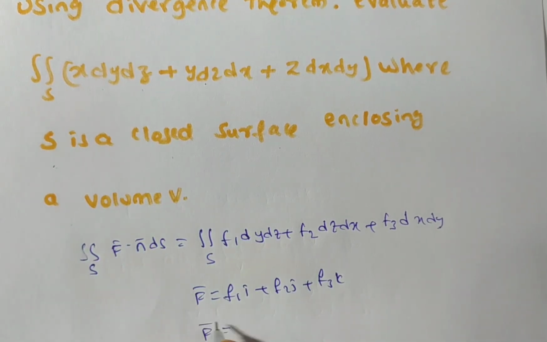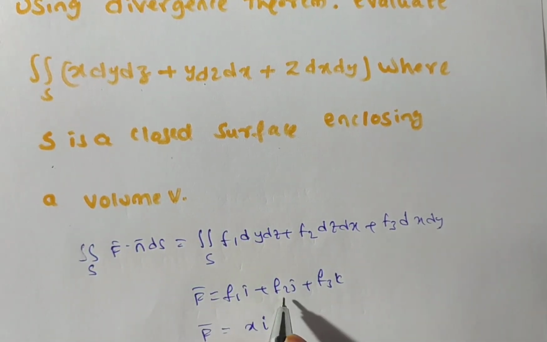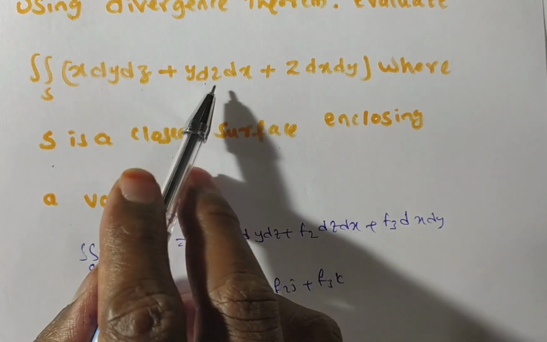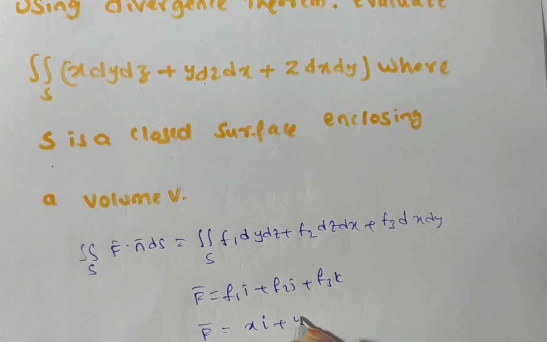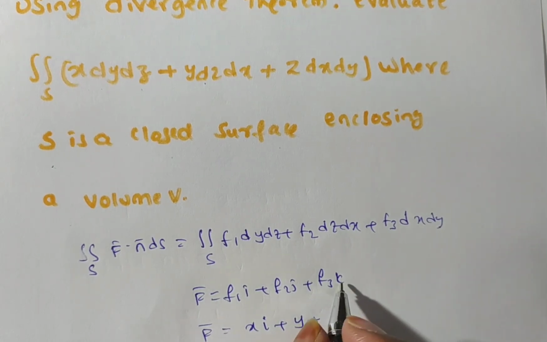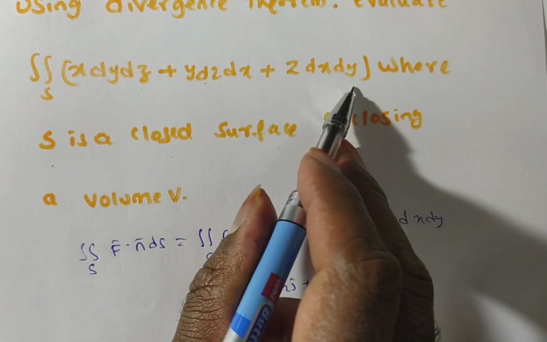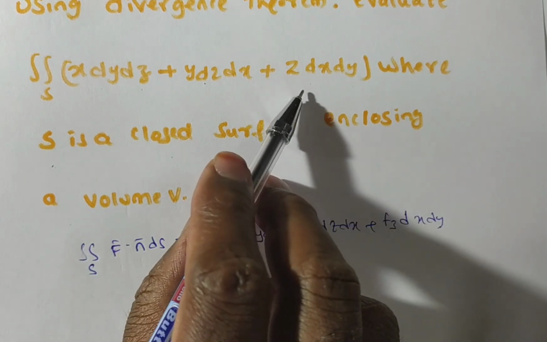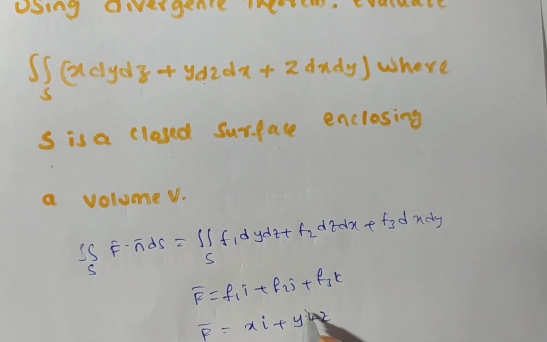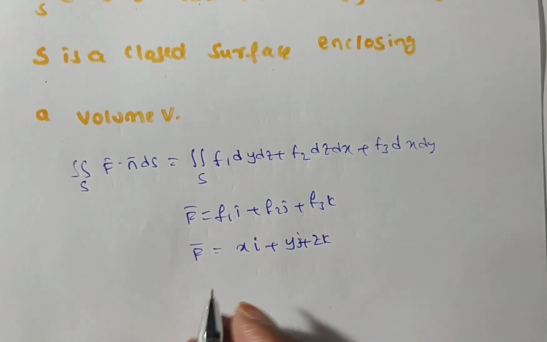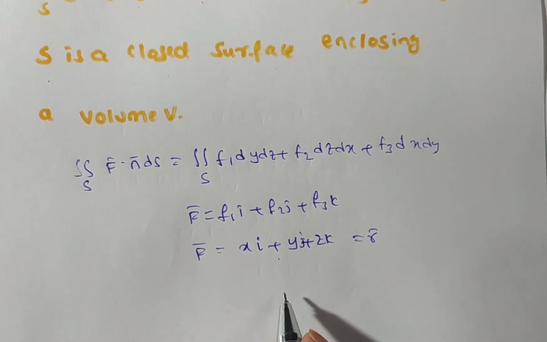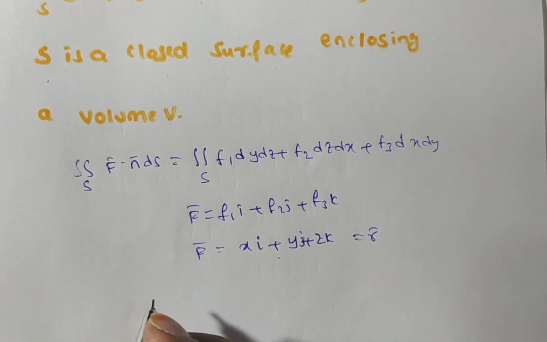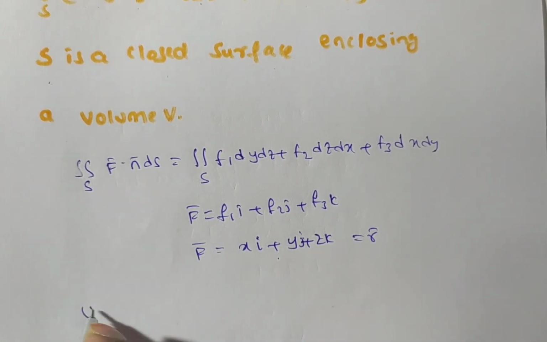So f bar is equal to x i plus f2, which is the dz dx quotient, that is y, plus f3, which is the dx dy quotient, that is z. Here this is j, this is k. Okay, now f bar is xi plus yj plus zk, which is nothing but r bar only, no? In the previous problem, that one only we have done. Yes or no? Now, using the Gauss divergence theorem,